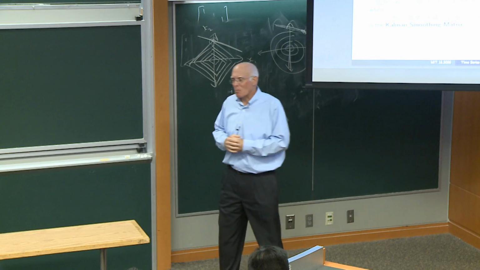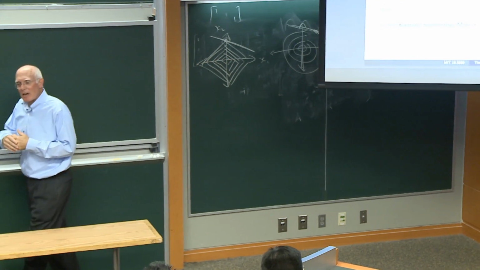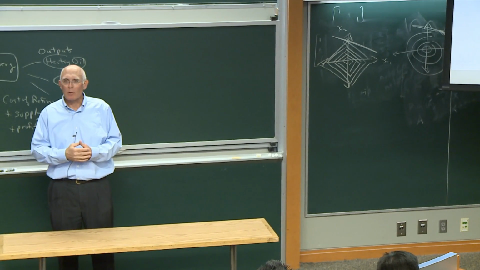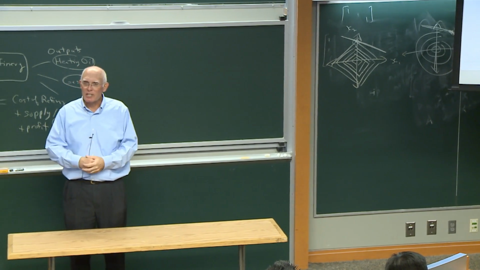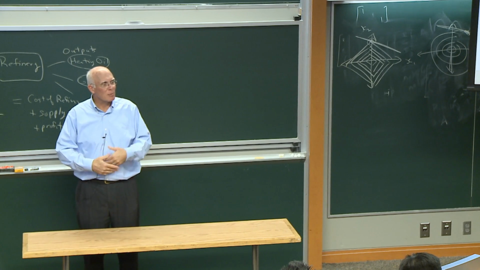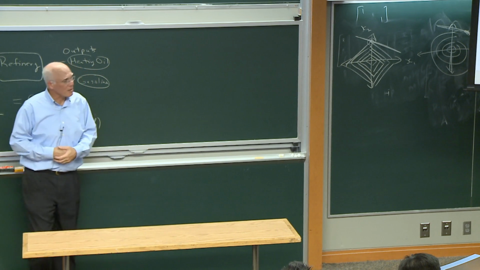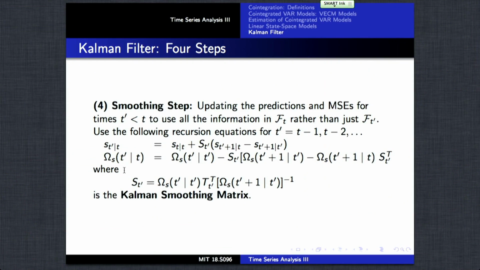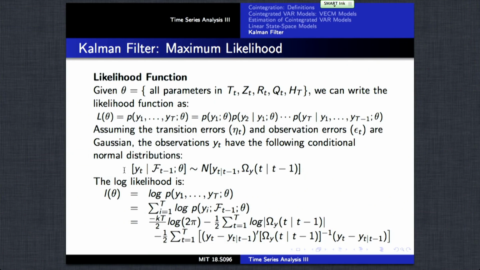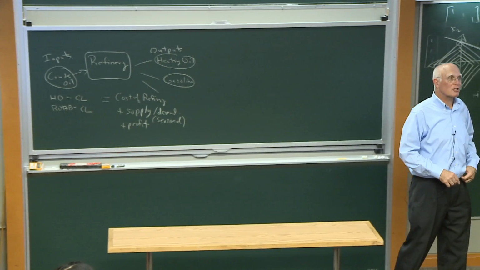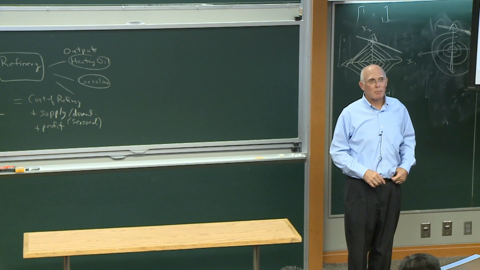And so ordinarily Kalman filters are applied sequentially over time, where one basically is predicting ahead one step, updating that prediction, predicting ahead another step, updating the information on the states. And that overall process is the process of actually computing the likelihood function for these linear state space models.